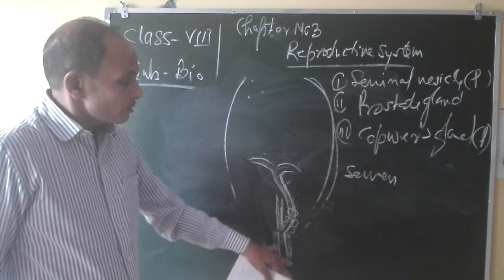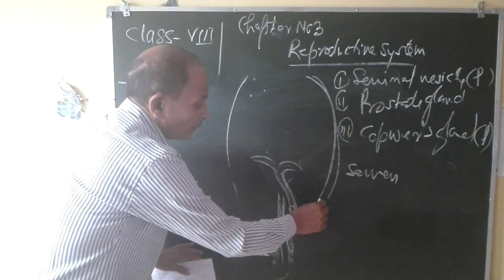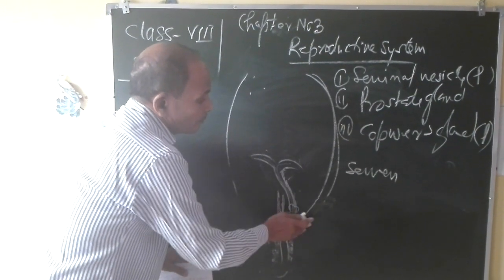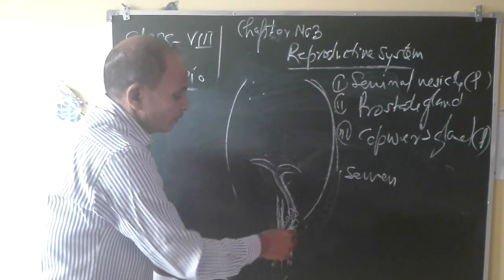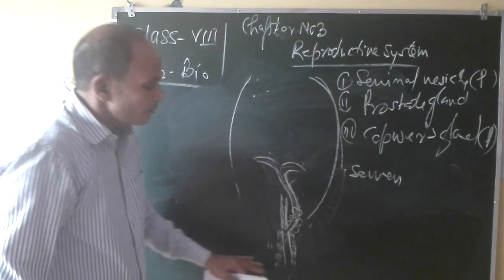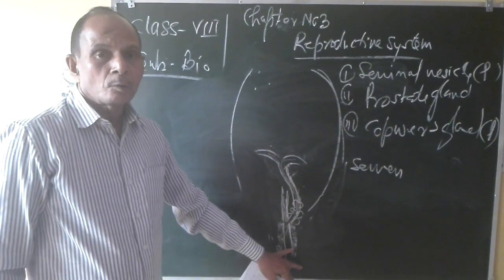The function of penis is to help in the transmission of sperms from the male person into the vagina of the female, as well as it also helps in urination.